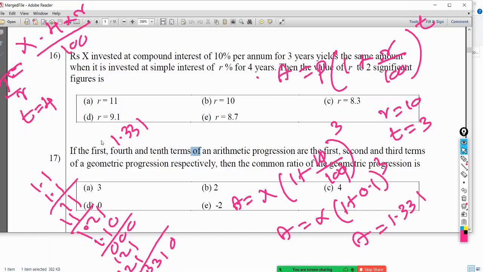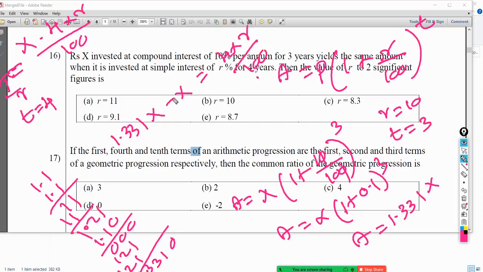So the accrued value minus x is the interest. Sorry, 1.331x. So 1.331x minus x is the interest here, which is the same as this one, that is 4xr divided by 100.